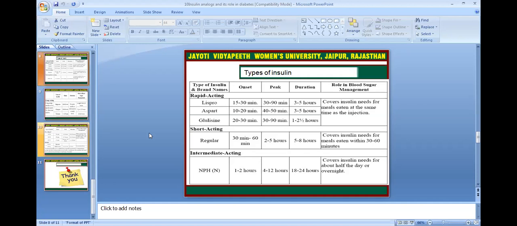Intermediate acting is NPH, with onset of 1 to 2 hours, peak of 4 to 12 hours, and duration of 18 to 24 hours. Its role in blood sugar is to cover the insulin need for about half of the day and overnight.